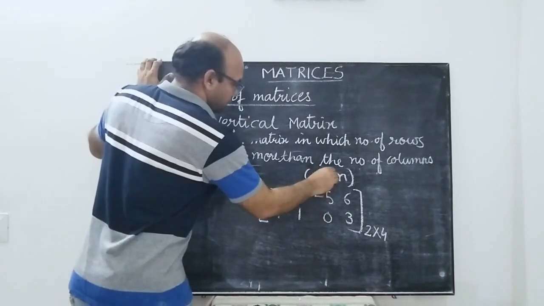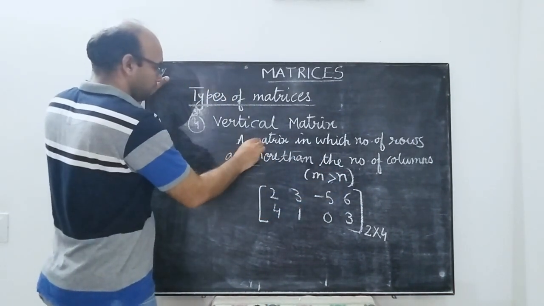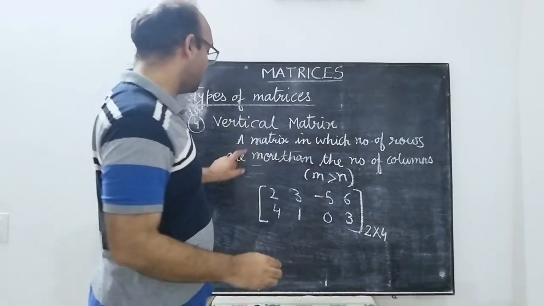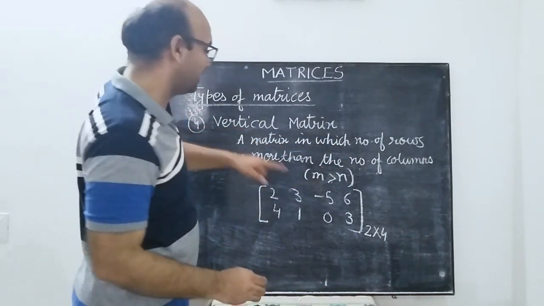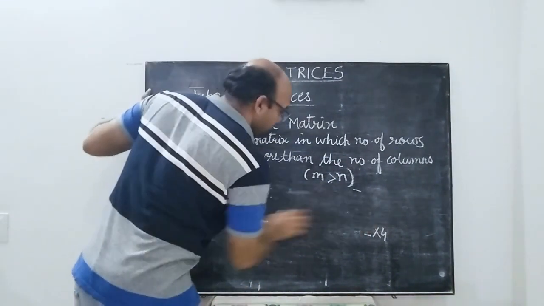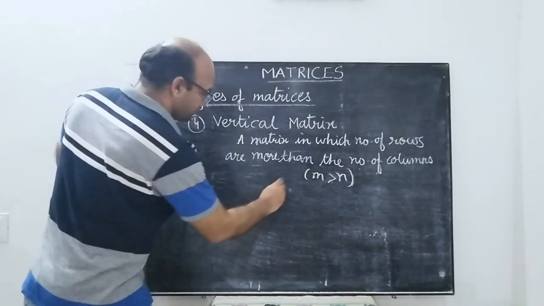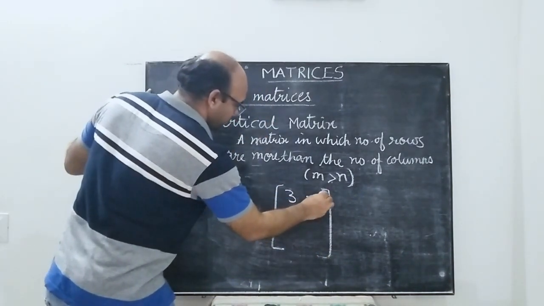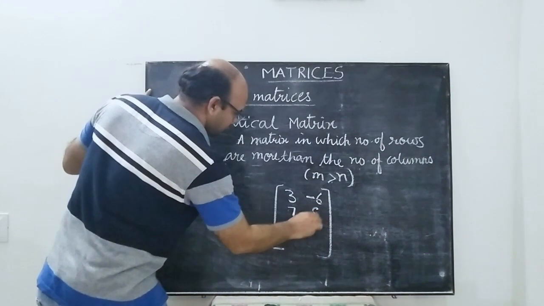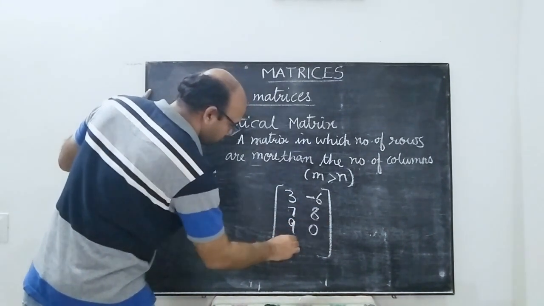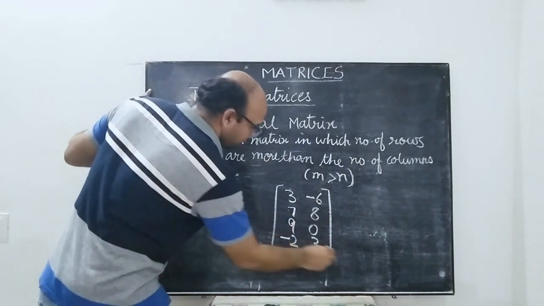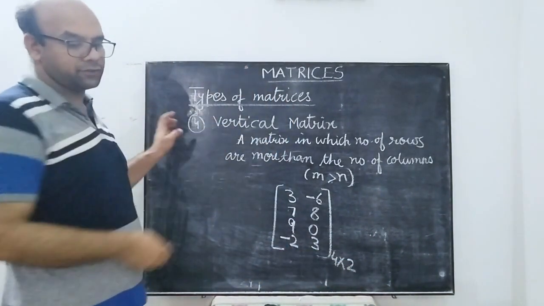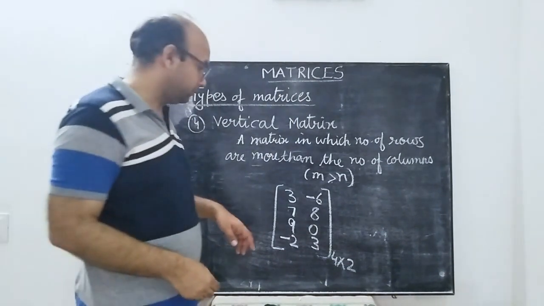Over here m will be greater than n. An example could be of this form: 3, minus 6, 7, 8, 9, 0, minus 2, 3. This could be 4 cross 2. It could be 4 cross 3 or 4 cross 1.